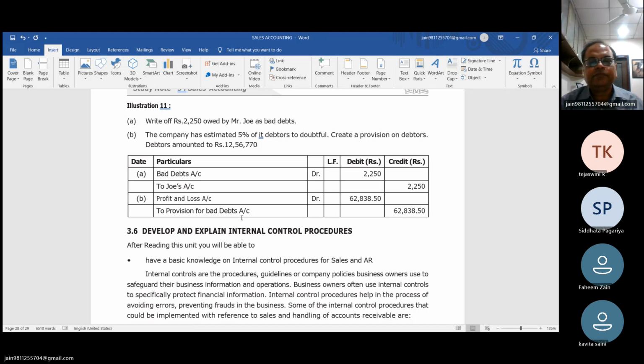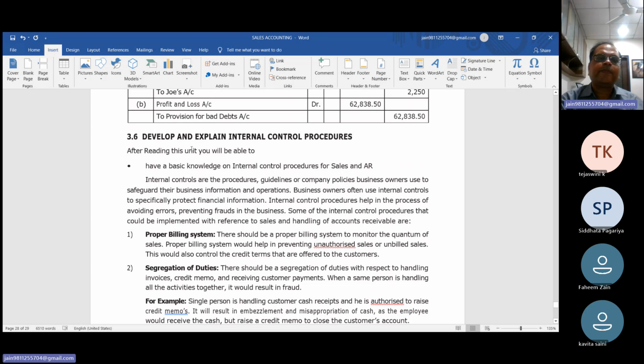Okay. This is the method or entry regarding the uncollectible amount. Next: develop and explain internal control procedure.